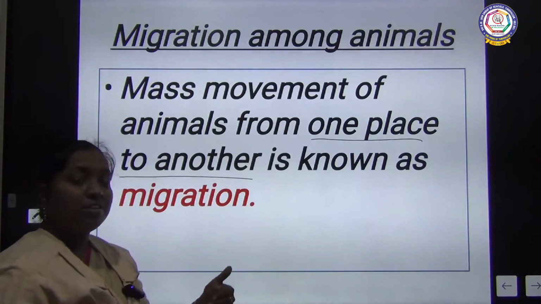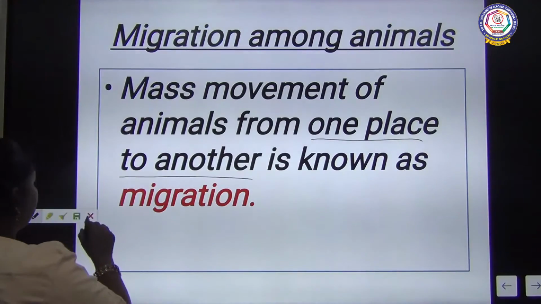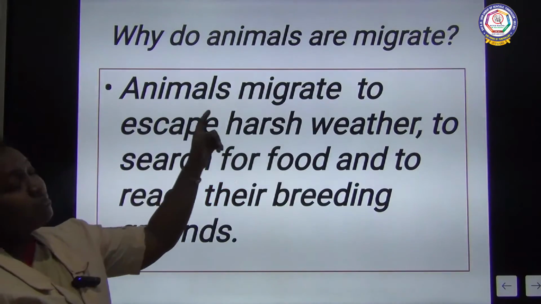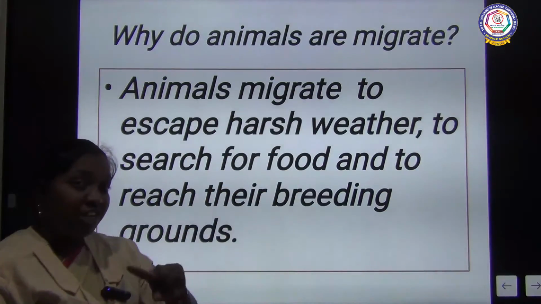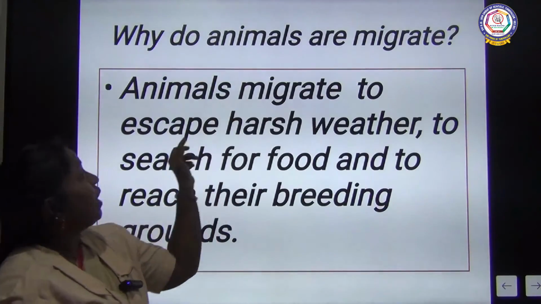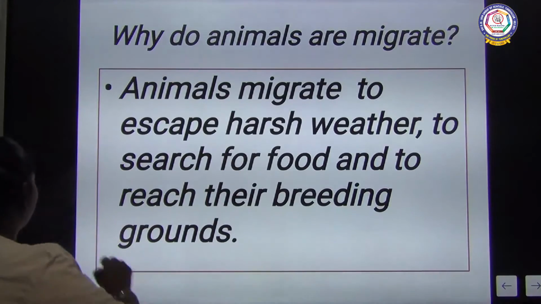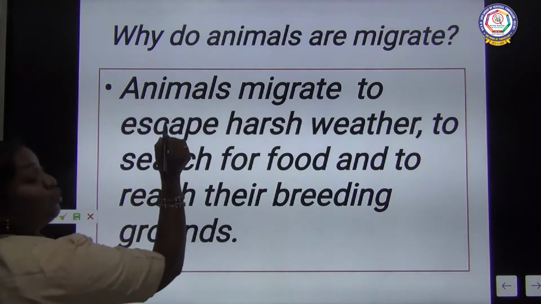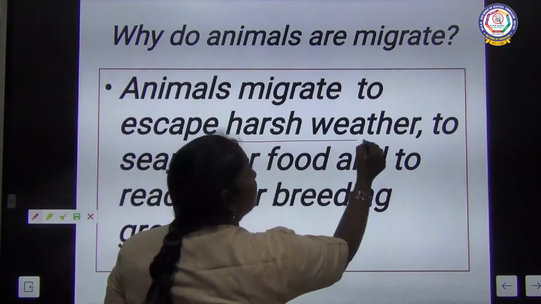Let me see the reason why it is changing. Why do animals migrate? Migration means changing its place. Why is it migrating? Animals migrate to escape from harsh weather.